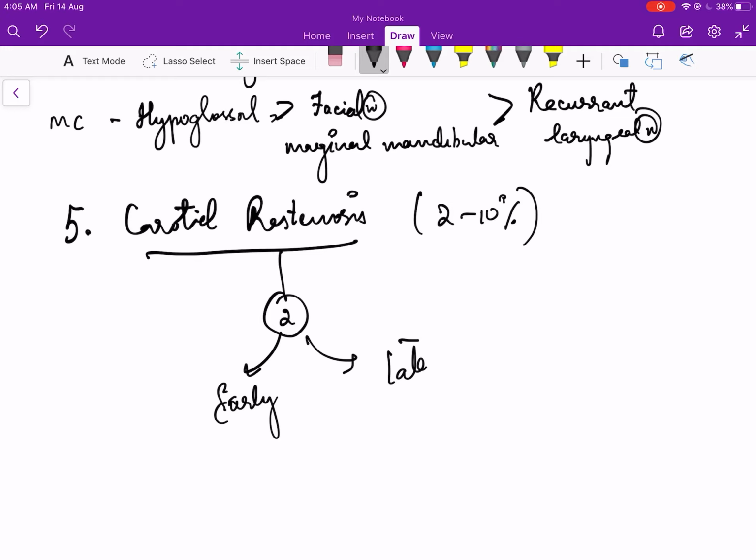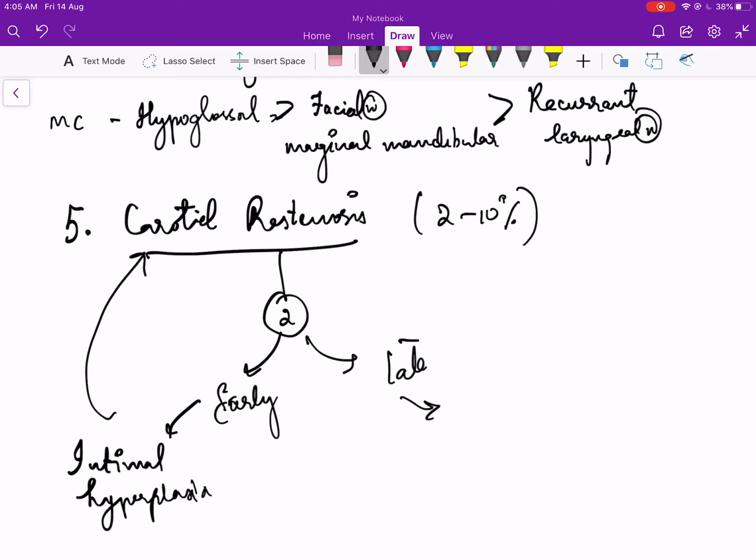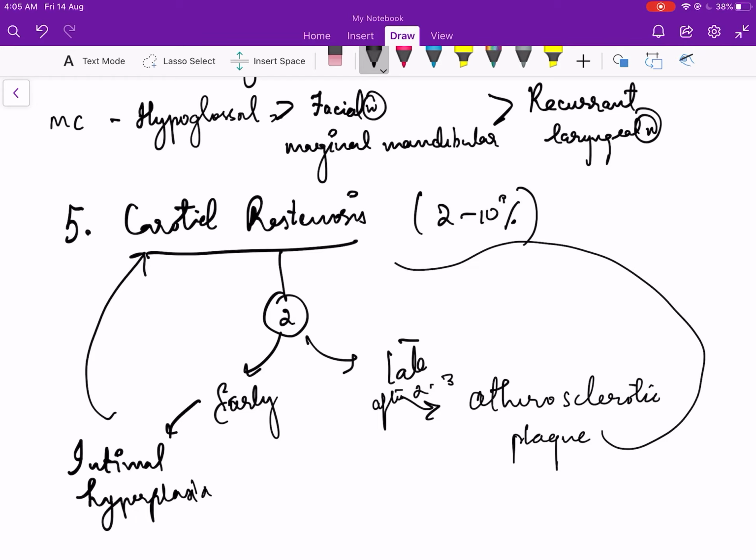In the early type, there is intimal hyperplasia leading to carotid restenosis, or the late type is usually after 2 to 3 years, when the atherosclerotic plaque might progress and the patient can develop restenosis.